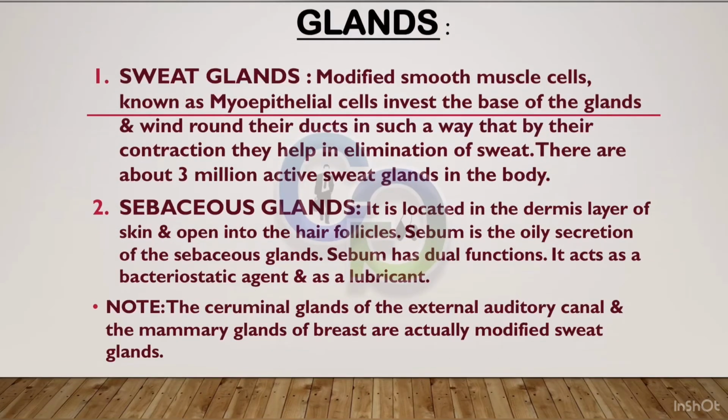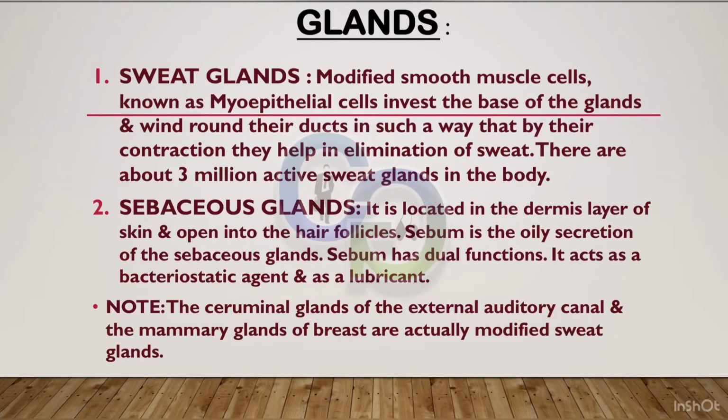Glands. 1. Sweat glands. Modified smooth muscle cells, known as myoepithelial cells, invest the base of the glands and wind round their ducts in such a way that by their contraction they help in elimination of sweat. There are about 3 million active sweat glands in the body. 2. Sebaceous glands.